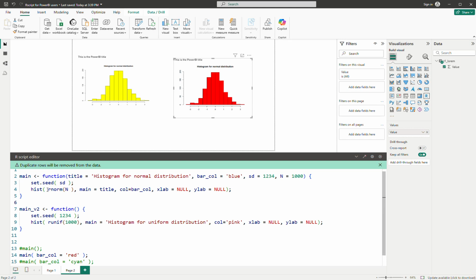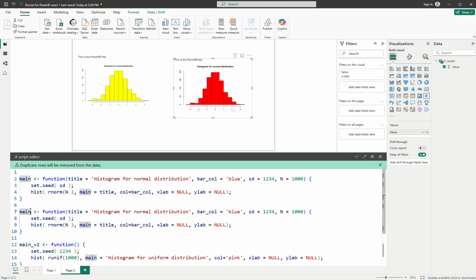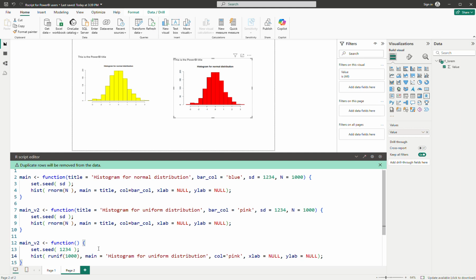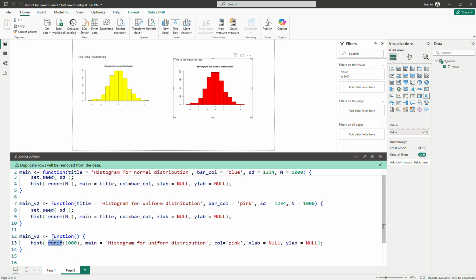I don't want to use this one anymore. So how can I do this quickly? I can do the same thing in here, and then I will do v2. Later I will rename them. So everything else is the same except for this uniform. So I copy the uniform into here, and then I change this one blue into pink. The rest I think should be the same. So I just check in here, as the seeding function is here, okay, already. And then this unif here is in this case here. So unif, and then main is the same, color is the same, so I can delete this one.